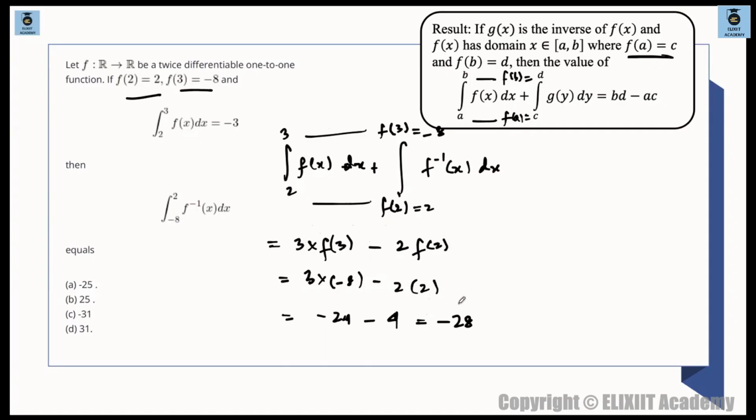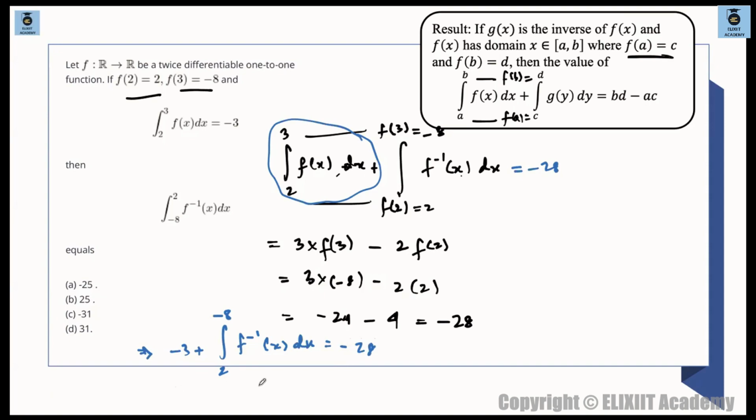तो ये जो चीज आ रहा है, this is actually -28. ये वैल्यू तो दे के रखा है question में, this is equal to -3. That means if this is equal to -28, we are just finding that -3 plus integration 2 to -8 f inverse of x dx is equal to -28. यही तो चाहिए आपको. So integration 2 to -8 f inverse of x dx is -28 plus 3, which is -25.